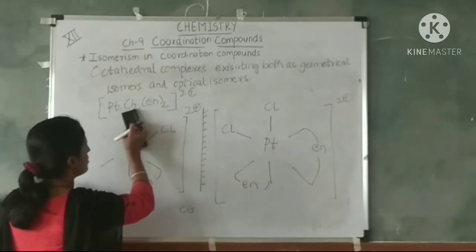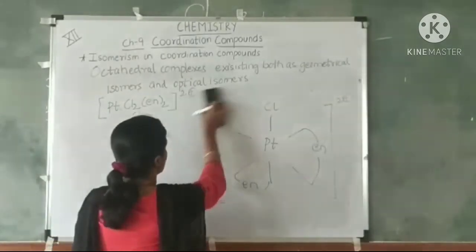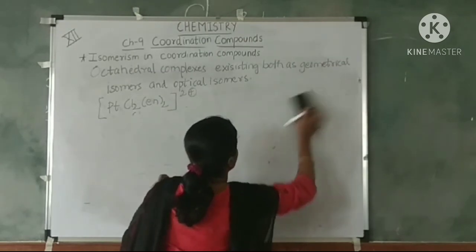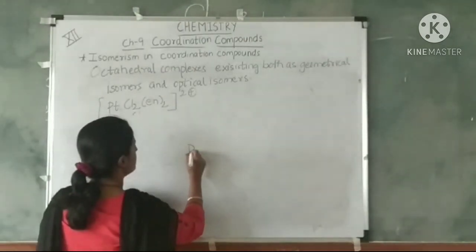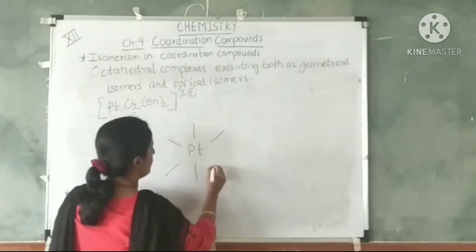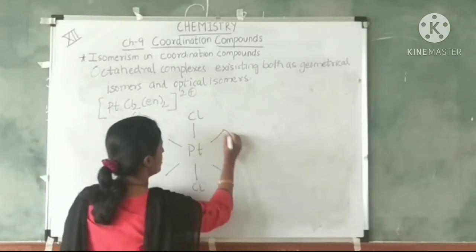Whether trans isomer exists as optical isomer. Trans isomer shows optical activity or not. Now trans isomer you can show like this. Platinum. Where will chlorides occupy? Chloride will occupy the opposite position.